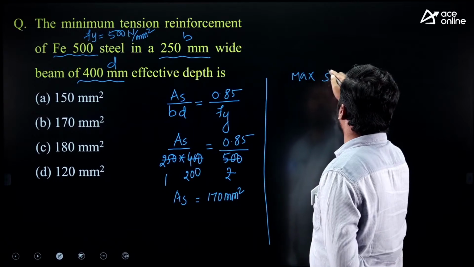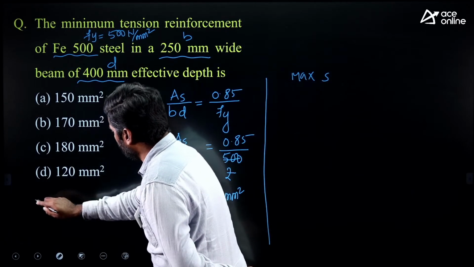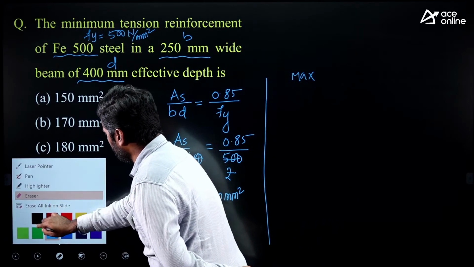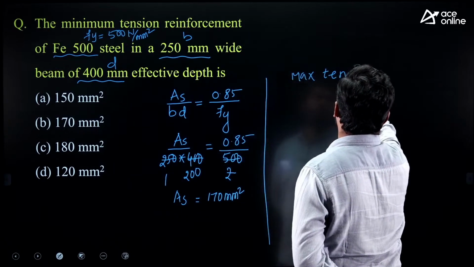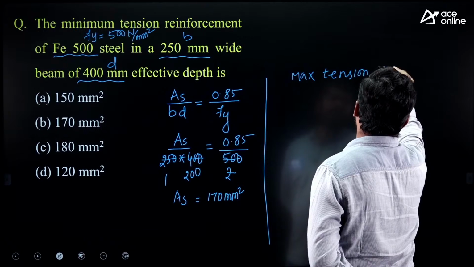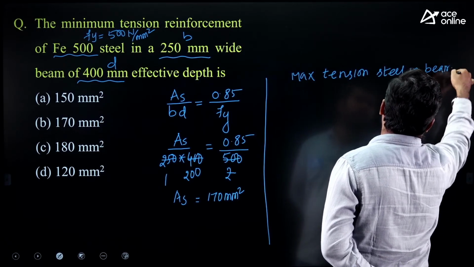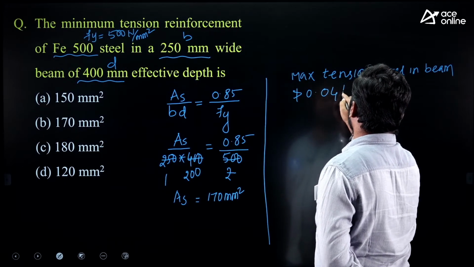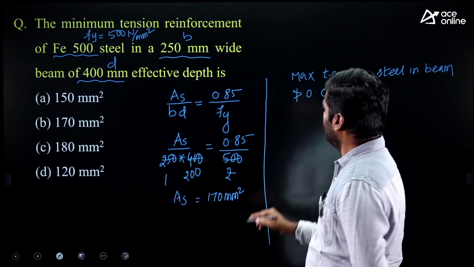Maybe they will ask minimum tension steel, or maximum tension steel also they will ask. I'm not going to give any solution here, just the formula I would like to write. Maximum tension steel in beams is not more than 4% of the gross cross-sectional area, that is 0.04 bD, where D is the overall depth.